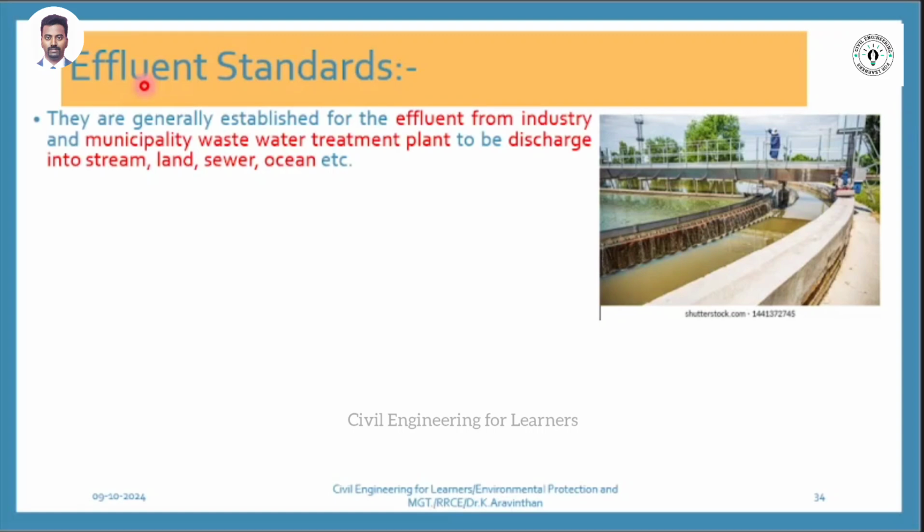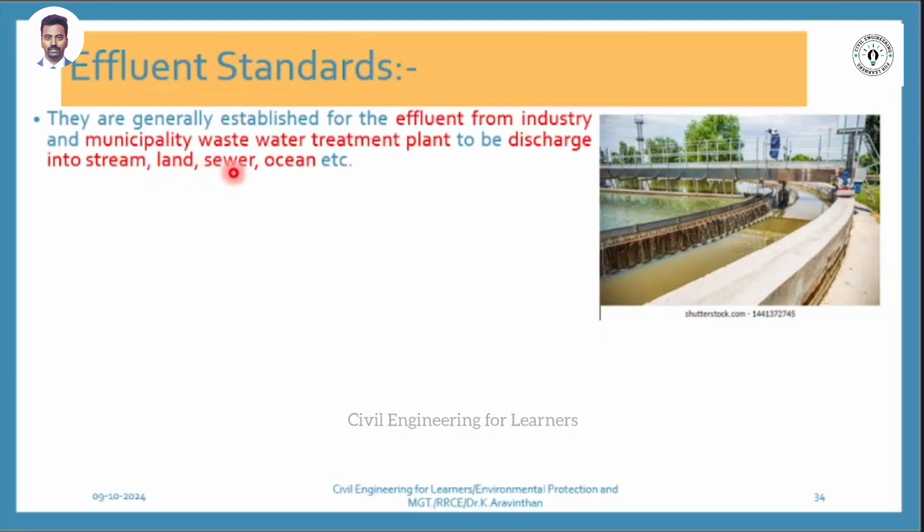Where are the places they let the industrial wastewater? Stream. What do you mean by stream? Water course, it is a river. River is called stream. River or small canals. From a dam the water will go through canals, small canals, then river. These are all called what? Streams. If the industrial water is let into streams, there is a standard. If industrial water is let into land, they can directly let it into the land. They can use it for agricultural purpose. That is called land.